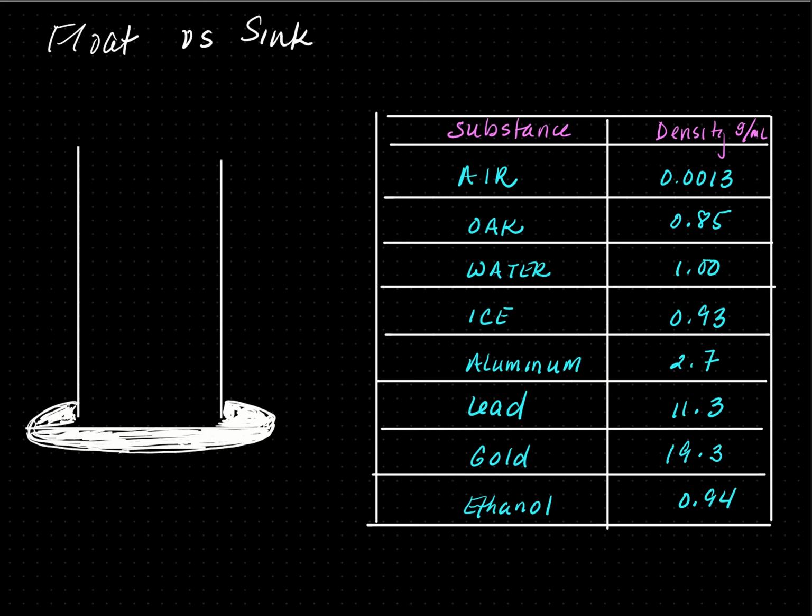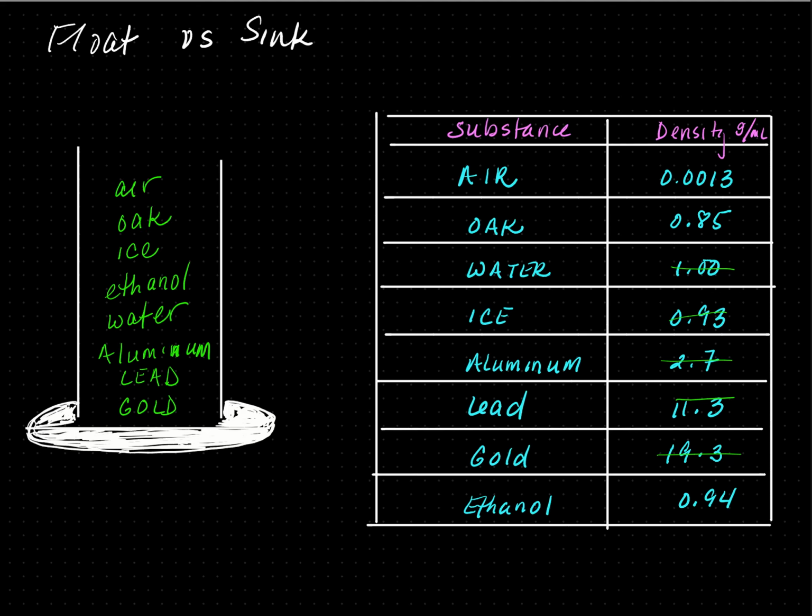So here, gold has the highest density. It is 19.3. So gold will sit on the bottom, followed by lead, which has the second greatest density. Then aluminum, which has the next greatest density. Then it will be water. Following water, we will go to ethanol, which is gasoline. Then it will be ice. This is why ice floats in water, because ice has a smaller density than water. Followed by oak, which is a type of wood, and then air.